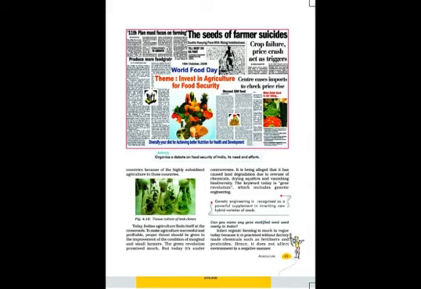So there is a gradual shift from cultivation of food crops to fruits, vegetables, oil seeds, cotton, rubber, so this has reduced the net sown area under cereals and pulses. But the population is continuously increasing, and there is a decrease in the net sown area. So all these things have put a question mark on food security.